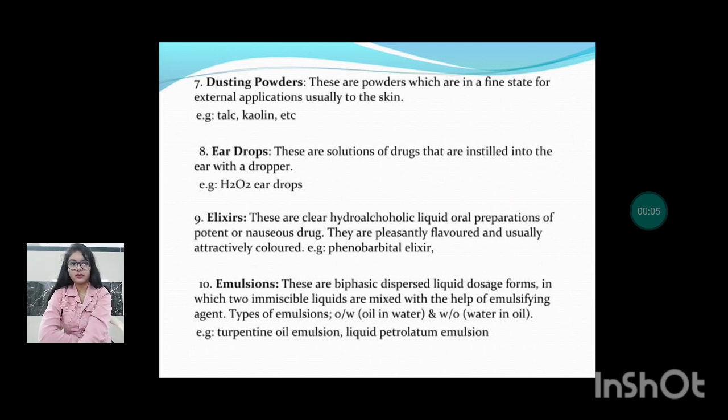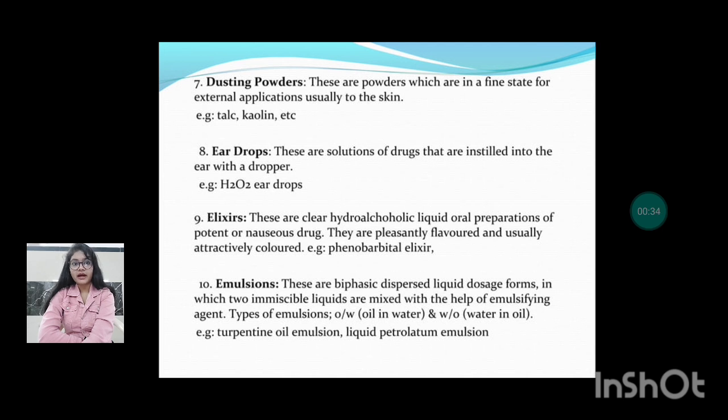Next are the dusting powders. These are powders in a fine state for external application, usually to the skin. Examples: talc, kaolin, etc. Ear drops. These are solutions of drug that are instilled into the ears with a dropper. Example: H2O2 ear drops. You can see this is the ear drop. Elixirs. These are clear, hydroalcoholic liquid oral preparations of potent or nauseous drugs. They are pleasantly flavored and usually attractively colored.